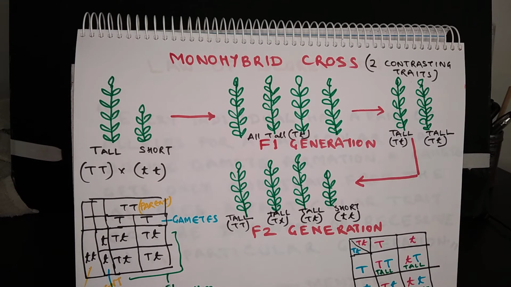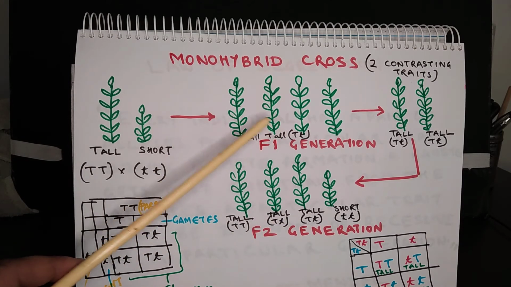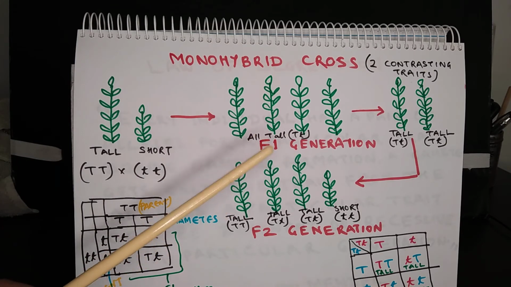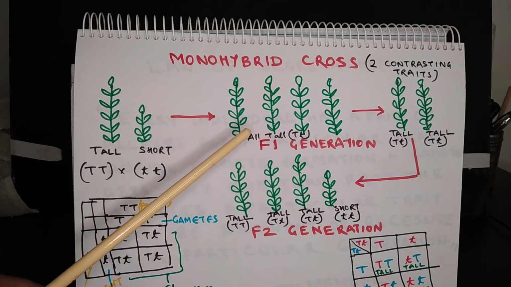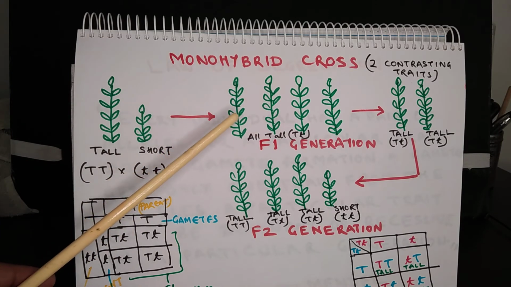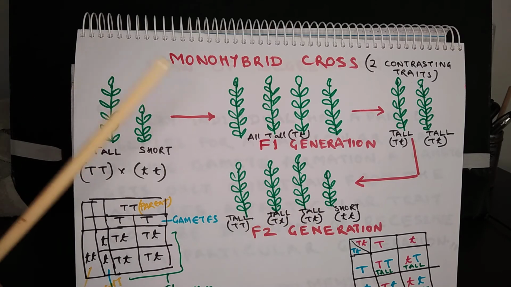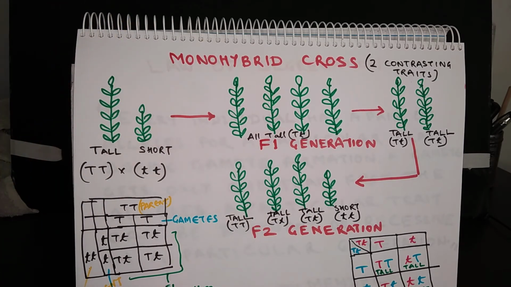So to Mendel's surprise, 75% of the plants in F2 generation, they were tall plants, and 25% plants, they were short plants. So this showed that the genes for shortness, it did not disappear here. It was there, but it could not express itself because the tallness was the dominant character and shortness was the recessive character. But in F2 generation, the shortness, it got a chance to express itself because of recombination of genes.